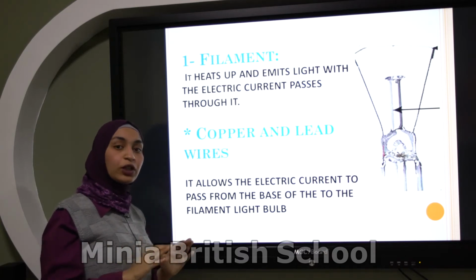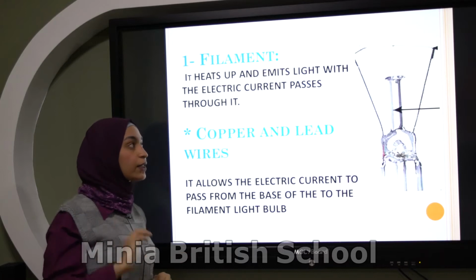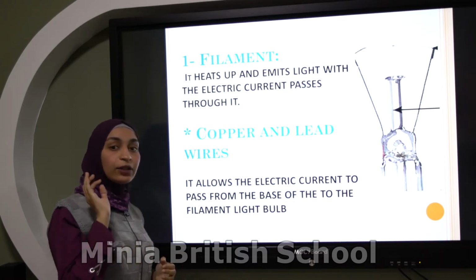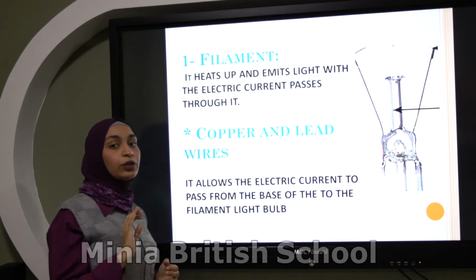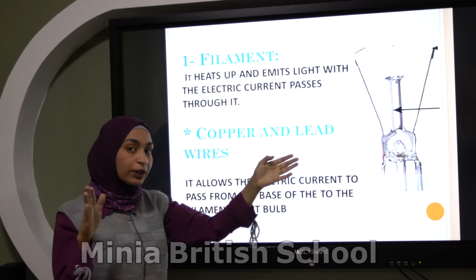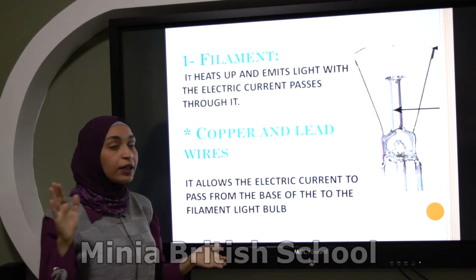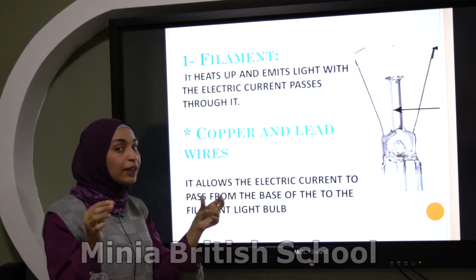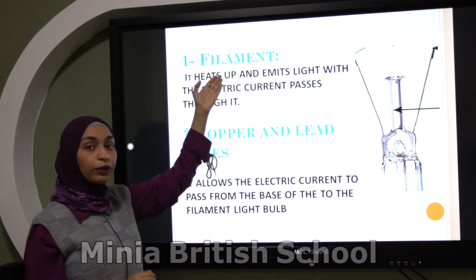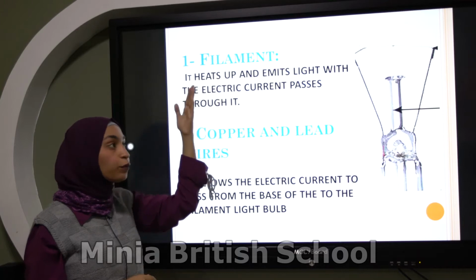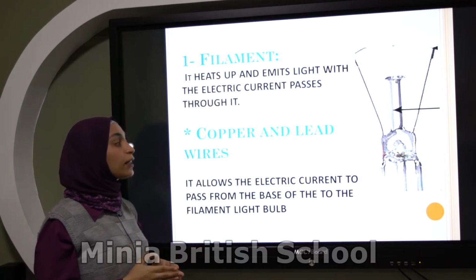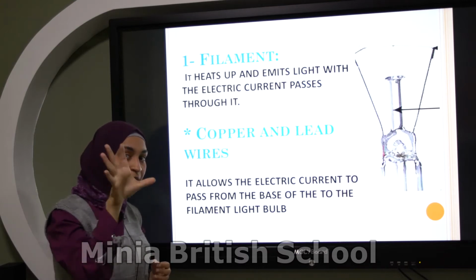We know, especially in the summer, the temperature increases. So tungsten can withstand this temperature. If we made the filament from any material except tungsten, it would melt. Okay, what is the function of the filament? Of course it has a function. It heats up and emits light.